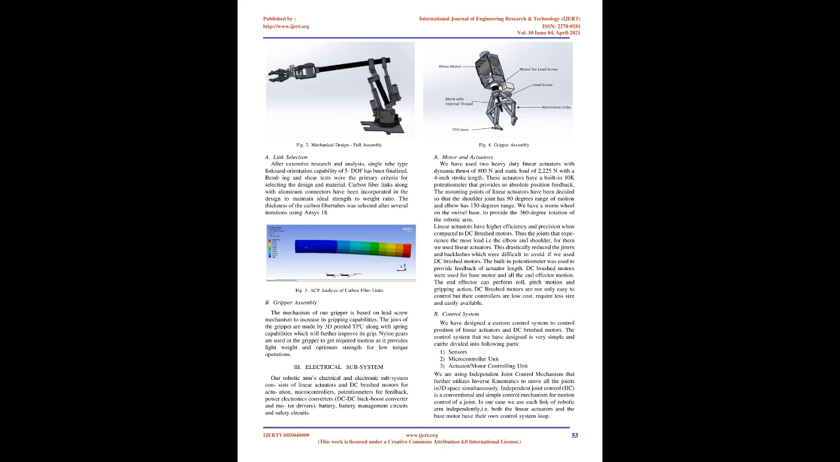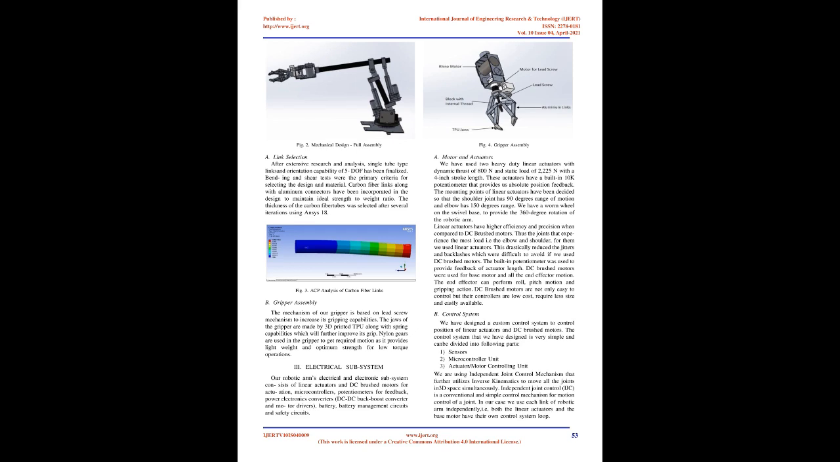Linear actuators have higher efficiency and precision when compared to DC brushed motors. Thus the joints that experience the most load, i.e. the elbow and shoulder, for them we used linear actuators. This drastically reduced the jitters and backlashes which were difficult to avoid if we used DC brushed motors. The built-in potentiometer was used to provide feedback of actuator length.